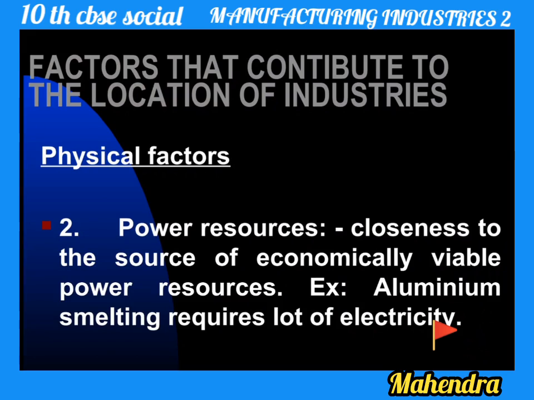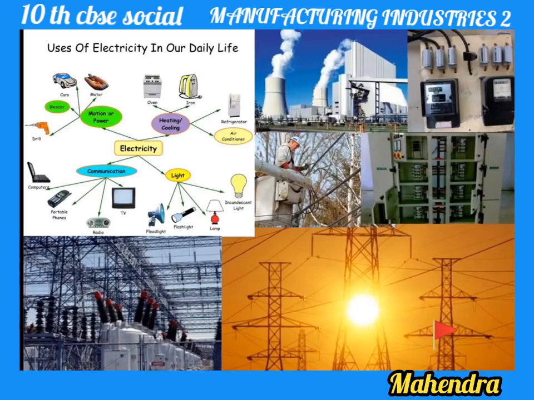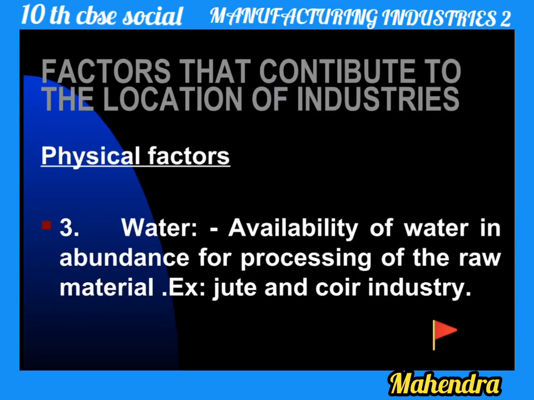The next physical factor, the second point, is power resources. Closeness to the source of economically viable power resources. Where power is available, 24 hours power, the industry should be opened. If you open one in a village where power is not there, you cannot manufacture any type of products. It needs electricity. You can observe some pictures of the uses of electricity. All types of industries need electricity actually.